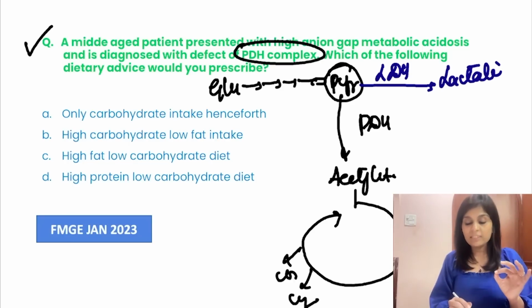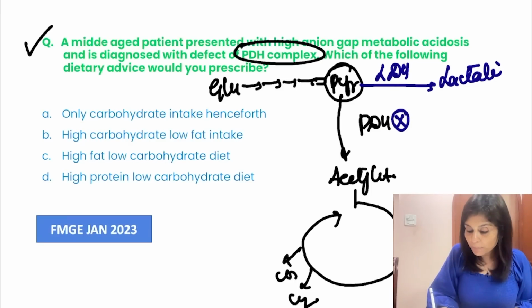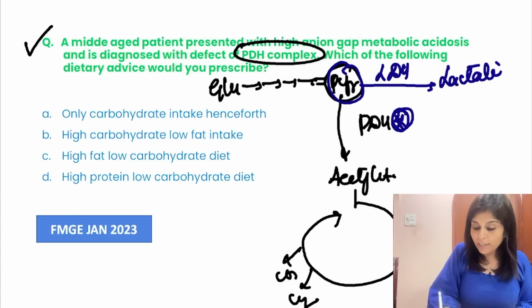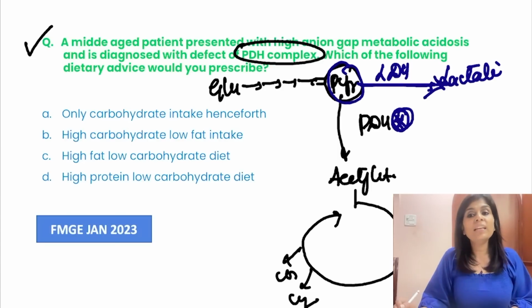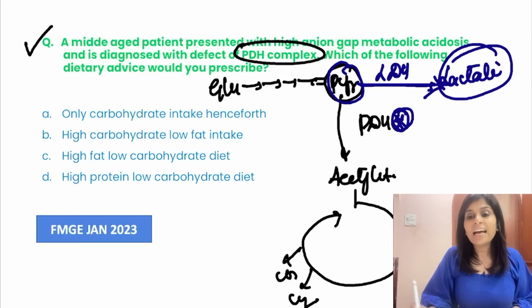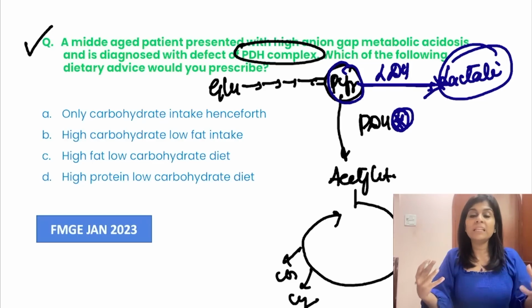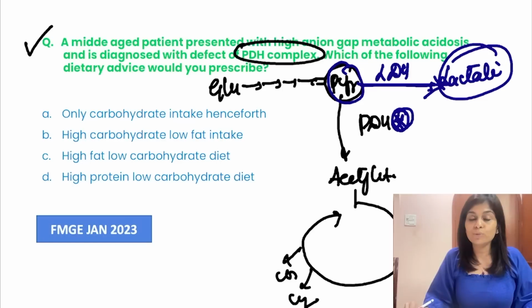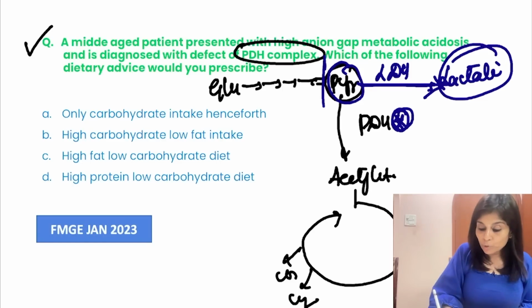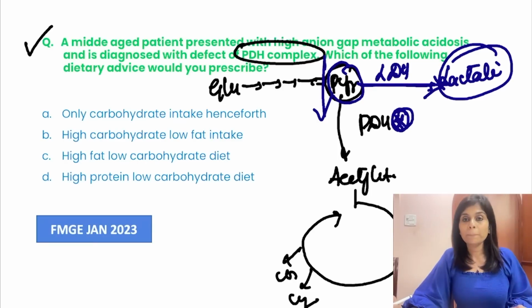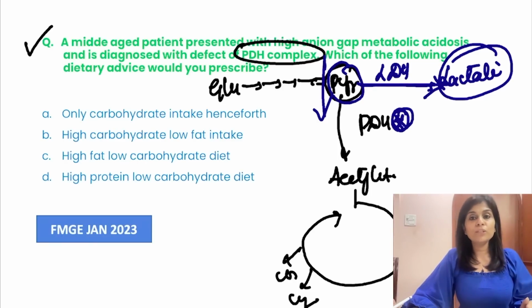Now tell me what is expected when there is a PDH complex defect. When there is a defect of the PDH complex, the accumulated pyruvate will get converted to lactate. Lactate is an acid. Acid accumulation will cause increased anion gap metabolic acidosis. Now you don't want your patient to suffer from increased anion gap metabolic acidosis, which means you should reduce the formation of pyruvate. How can you reduce the formation of pyruvate?